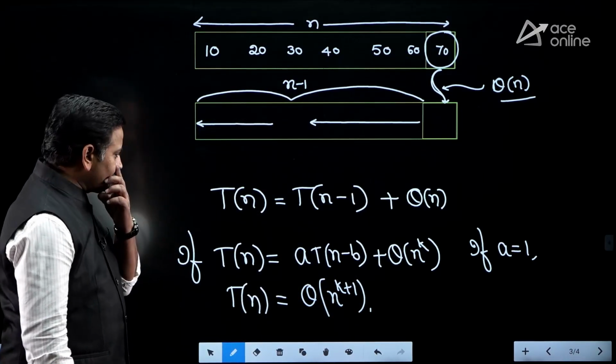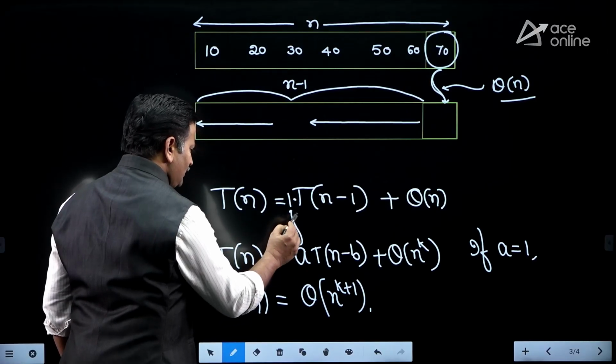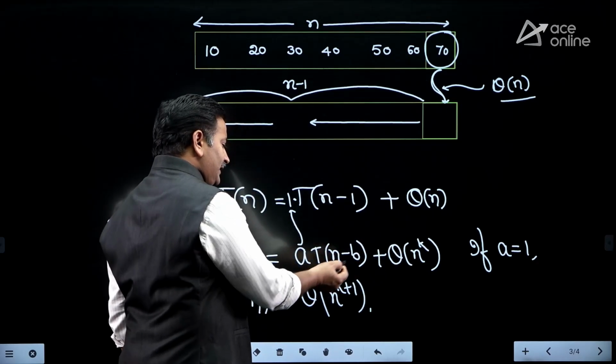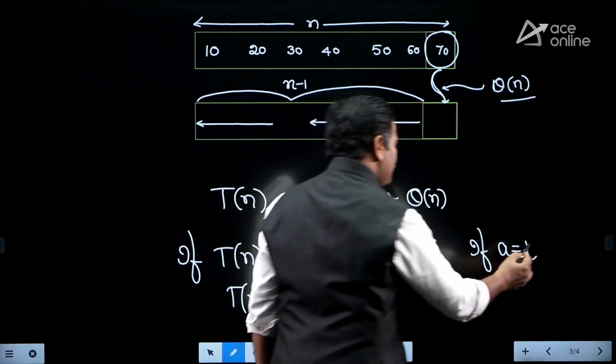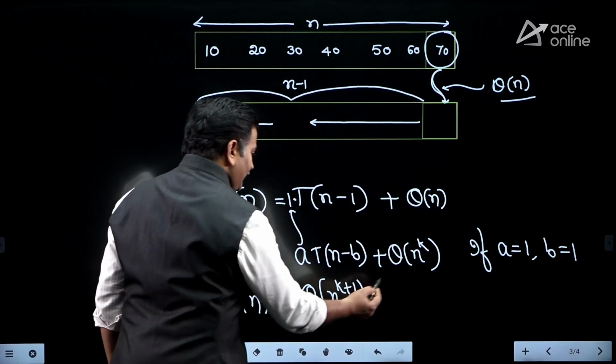Theta of n to the power of k plus 1. In this example, friends, what is the value of a? Just compare here, a is equal to 1. Obviously, in this case, we are taking b value also 1 because we are subtracting 1 at a time. So, therefore, I am taking b also 1. So, therefore, theta of n to the power of k plus 1.